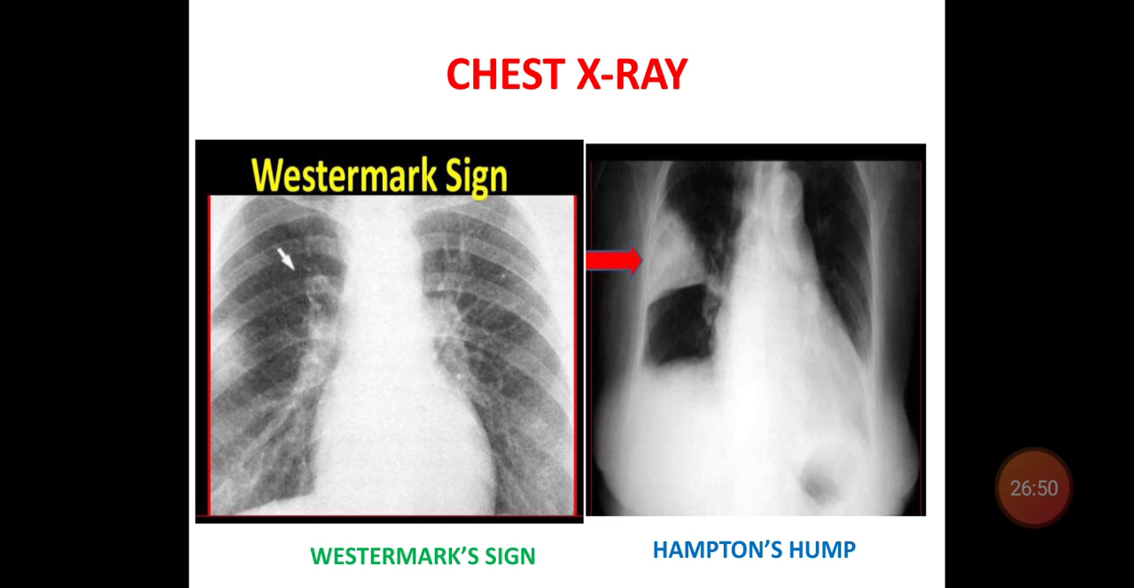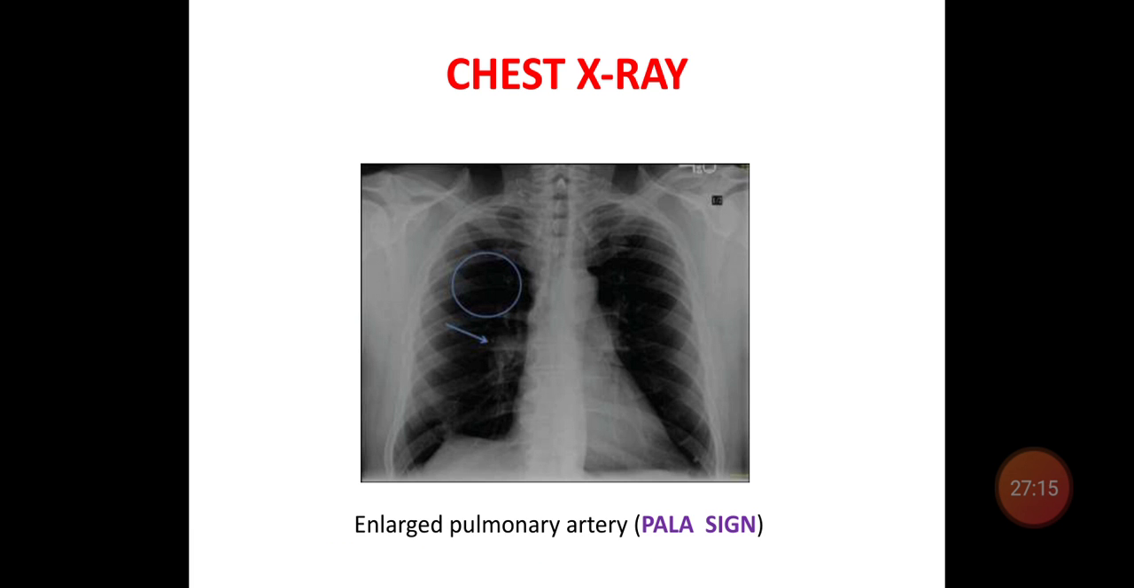So this is the X-ray of a patient with pulmonary embolism. You can see a peripheral oligemia, that is Westermark sign. The second X-ray shows a pleural-based density above the diaphragm, that is Hampton's hump. This X-ray shows an enlarged pulmonary artery, that is Palla's sign, because of a large embolus that is obstructing the pulmonary artery.